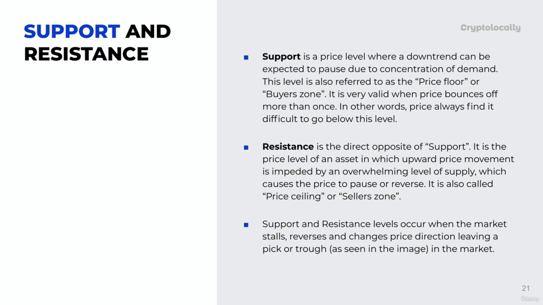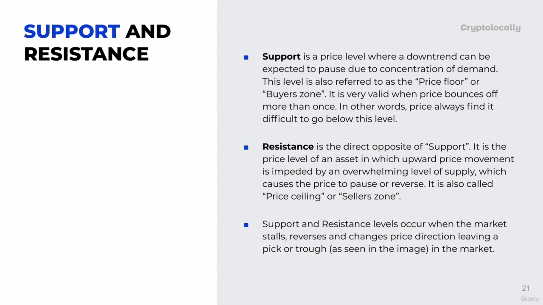So in previous lessons we talked about trends. We said there's uptrend, there's downtrend, there's sideways trend. And these trends indicate when price is going either up, down, or sideways. So for support, for example, when price is going down, there's a particular point where price will stop going down. That point is called support.